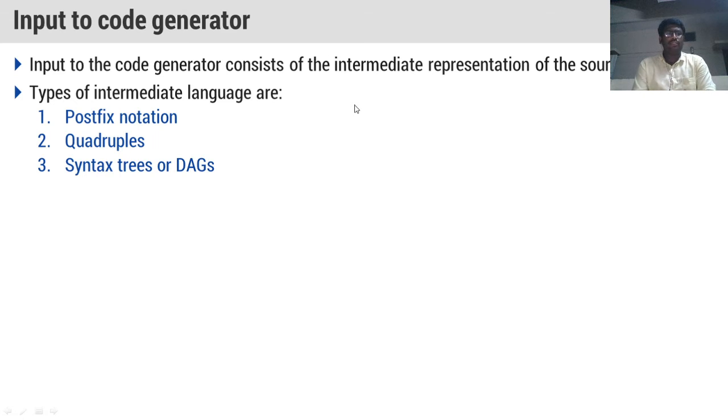The previous phase to the code optimizer is intermediate code generation. The output of the intermediate code generator might be converted into postfix notation, quadruples, or syntax trees or DAGs, directed acyclic graphs. That input we will give to the code generator program.